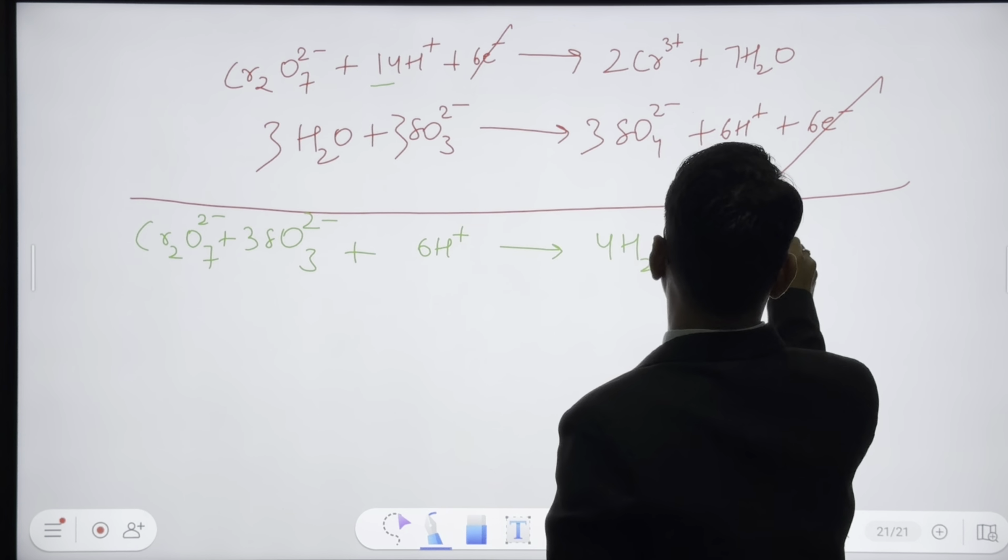You can see H plus here. It basically represents that we are talking about acidic medium, because in acidic medium we have H plus.